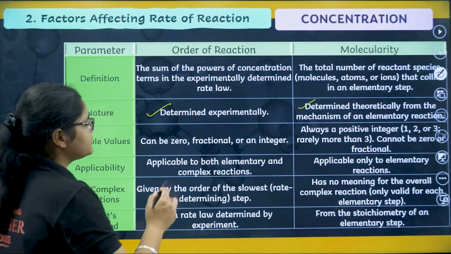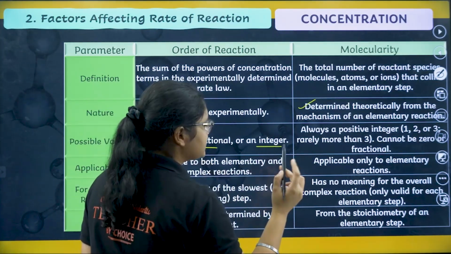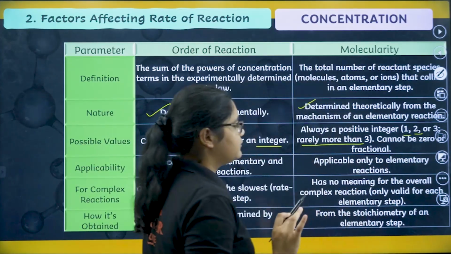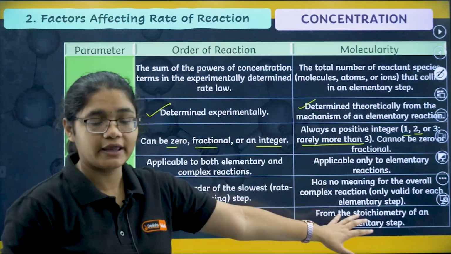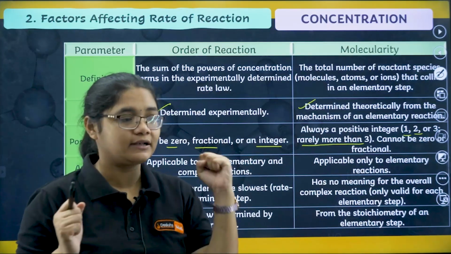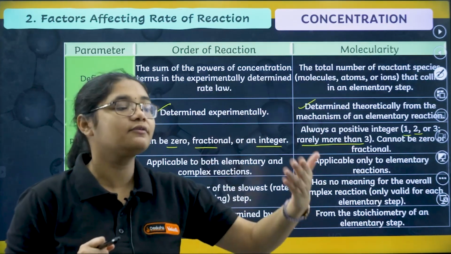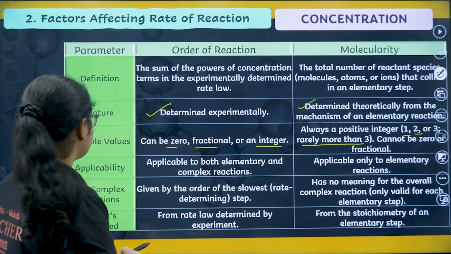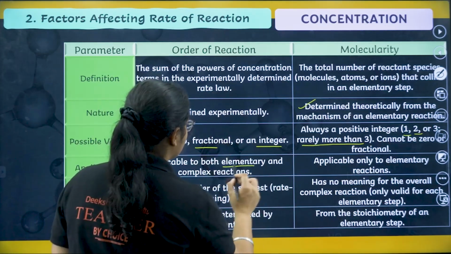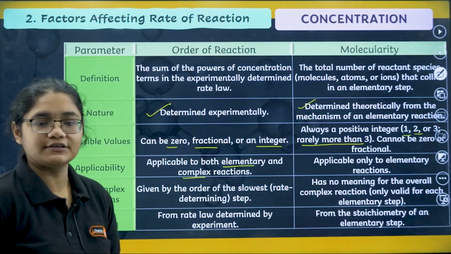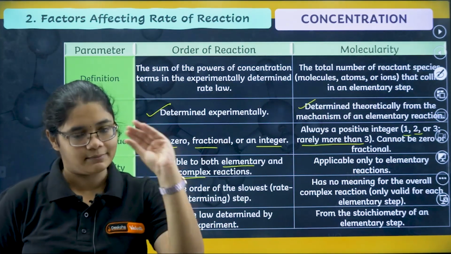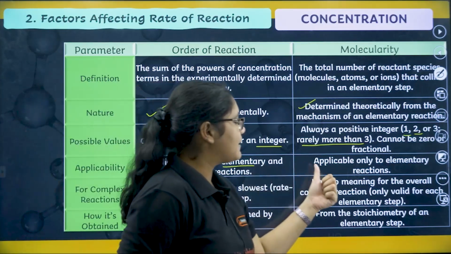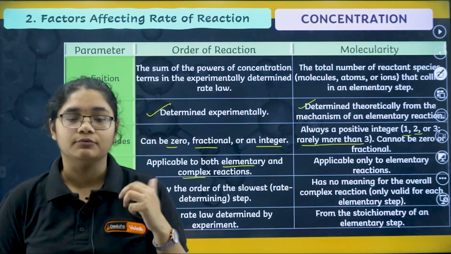Next, possible values. Order can be 0, a fraction or an integer, but molecularity is always 1, 2 or 3. It is rarely more than 3, but it cannot be 0 or fractional. At least 1 molecule has to collide to give you a product, right? So 1 is the minimum value of molecularity. Next, applicability. Order is applicable in both elementary and complex reactions. You can have order for an elementary reaction and for a complex reaction also, but molecularity is applicable only to elementary reactions.